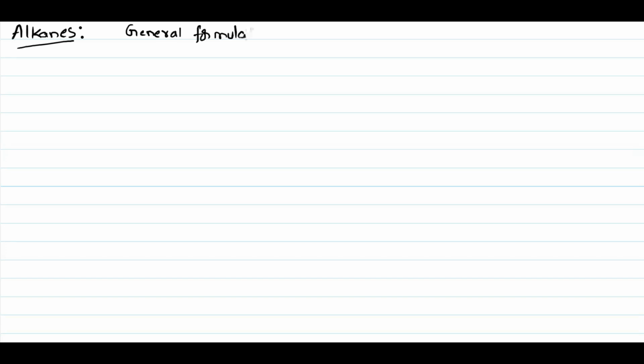The general formula is CnH2n+2. See carefully how I am writing this formula. Most students write the 2n+2 along with the hydrogen, which is not the correct way of representing it. Be careful while writing. We have to write it as a subscript only. So remember that.